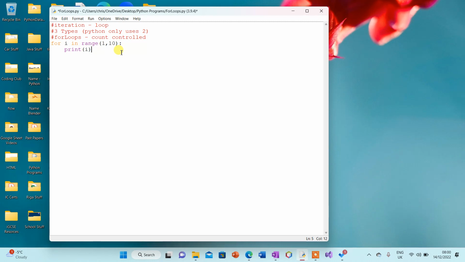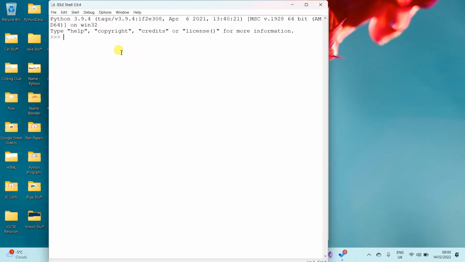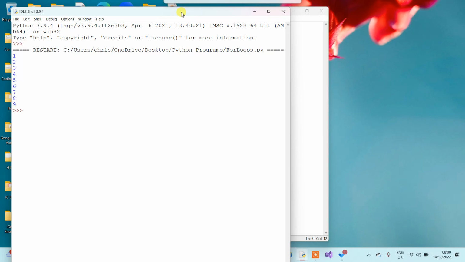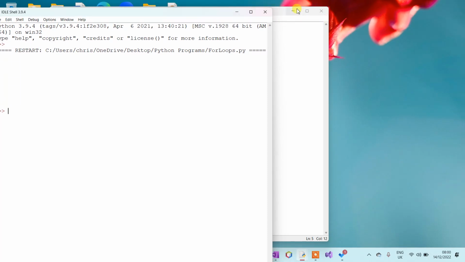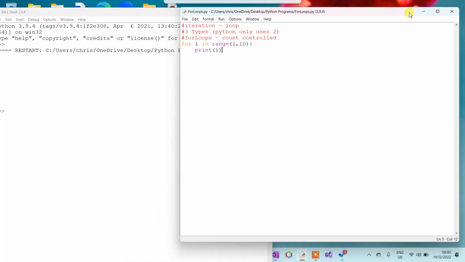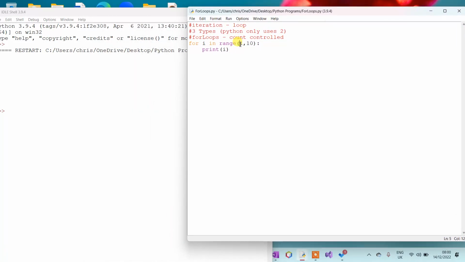I'm just going to run this, press F5 and press run, and you'll see here 1, 2, 3, 4, 5, 6, 7, 8, 9. So we didn't write 9, did we? We wrote 10. So why has it only gone to 9? In a for loop, although we're starting at 1 and finishing at 10, it doesn't actually do the last loop.